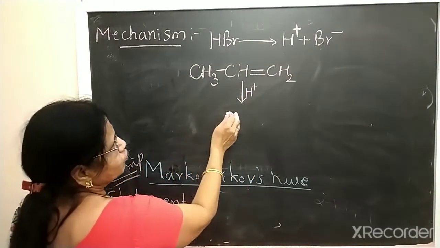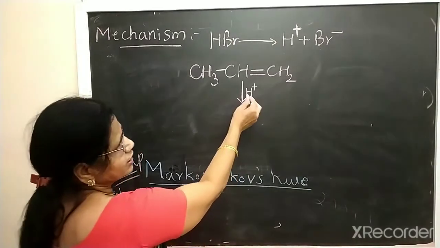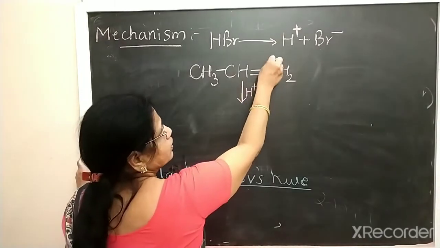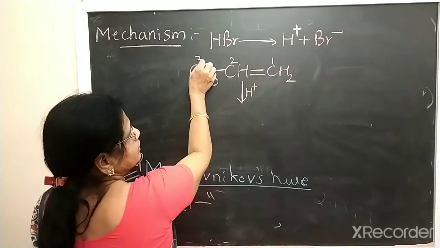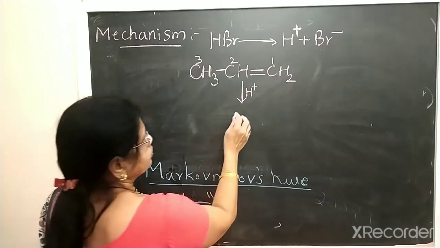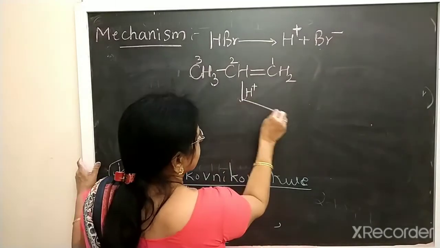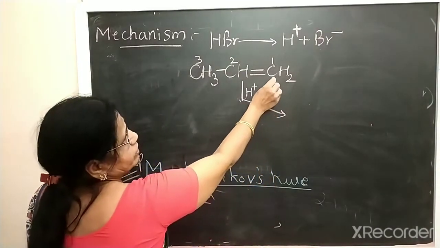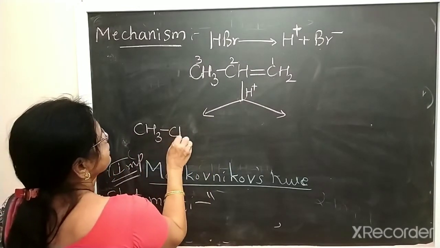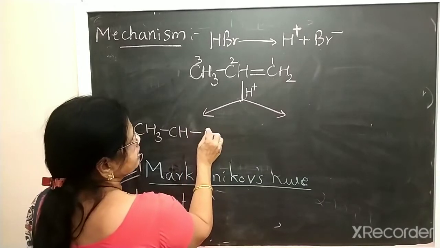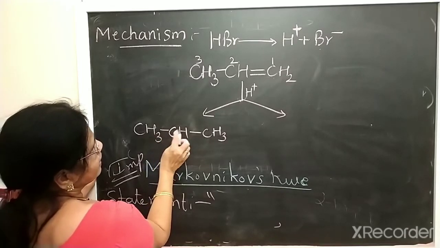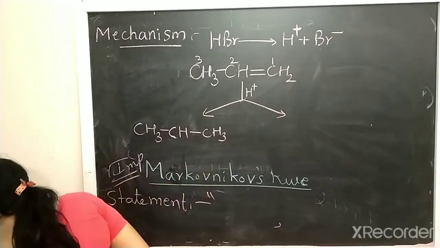Here it can form two carbocations, because there are two carbons in the double bond. Either H plus can go to the first carbon or to the second carbon. If H plus goes to the first carbon, the double bond is converted to a single bond and we get CH3-CH+-CH3. This carbon has only three bonds, so it gets the positive charge.